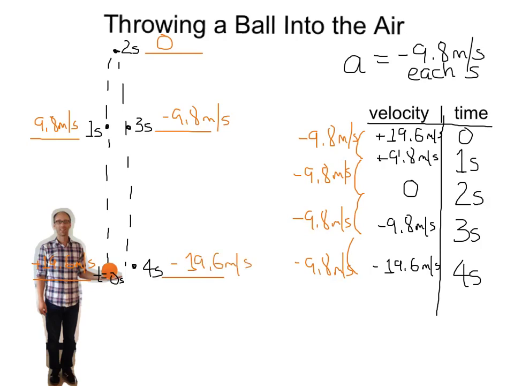Notice that as the ball goes up into the air, the velocities are positive. It reaches a velocity of 0, and as it falls back down, the velocities become negative. This is very similar to when you walked away from the motion detector and your velocities were positive, and you turned to walk back towards the motion detector and your velocities became negative. That positive and negative sign just refers to direction. So as a ball is thrown into the air, its velocity is constantly changing because gravity is accelerating it constantly at negative 9.8 meters per second squared.